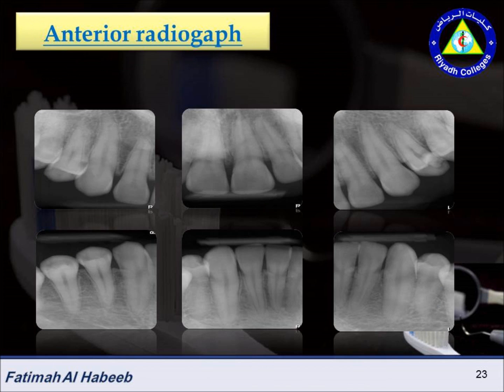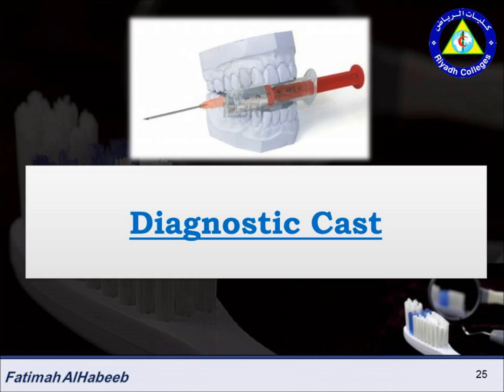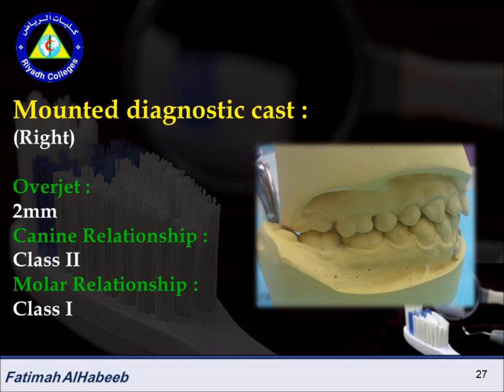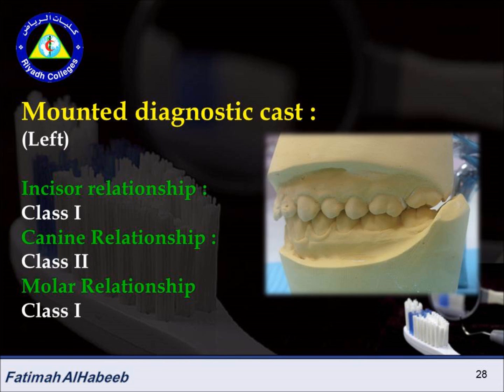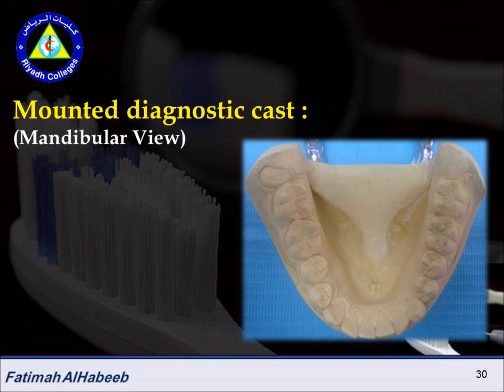Periapical right side, anterior periapical radiograph, periapical left side. Diagnostic cast, frontal view: overbite 2 mm. The right overjet is about 2 mm. Canine relationship class 2, molar class 1. Incisor relationship for the left side class 1, canine class 2, molar class 1. Maxillary view for the mounted diagnostic cast, and mandibular diagnostic cast.